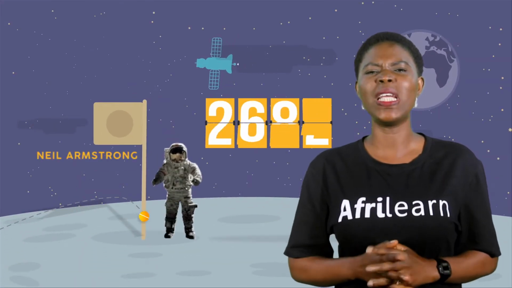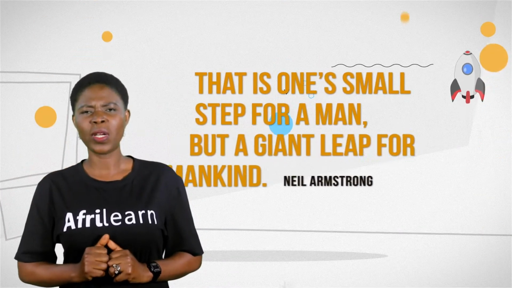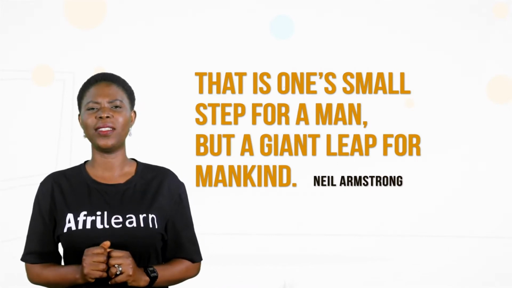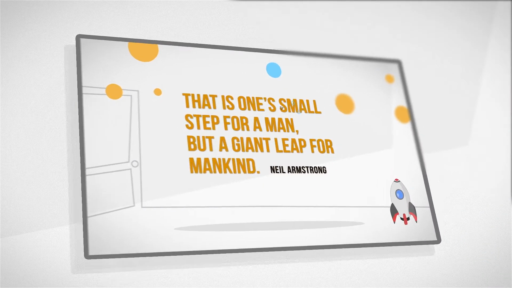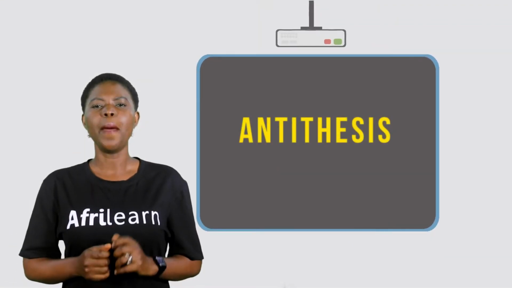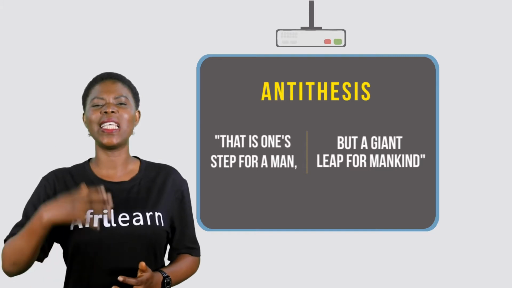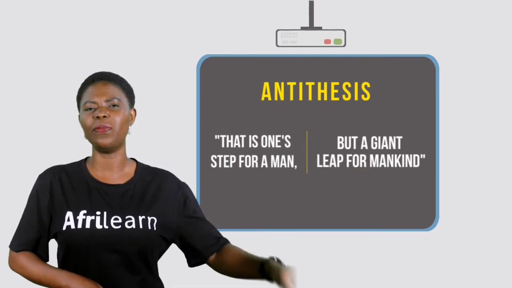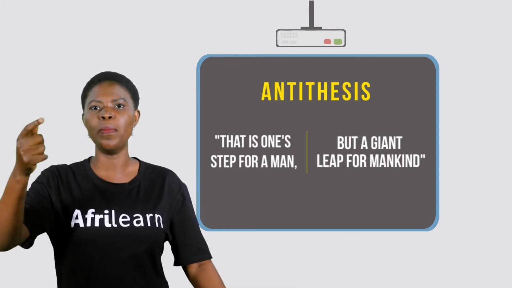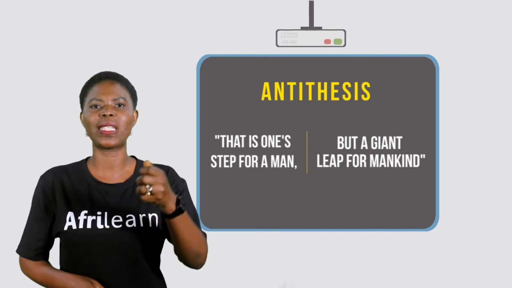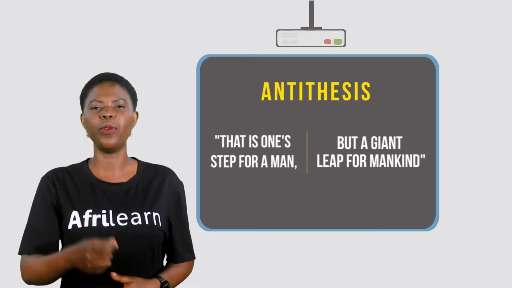When Neil Armstrong stepped onto the surface of the moon in 1969, he said these words: "That's one small step for a man, but a giant leap for mankind." This expression is an example of antithesis because together the two halves of the sentence emphasize the incredible contrast between the individual experience of going to the moon and then the extraordinary progress that Armstrong's step symbolized for the human race.